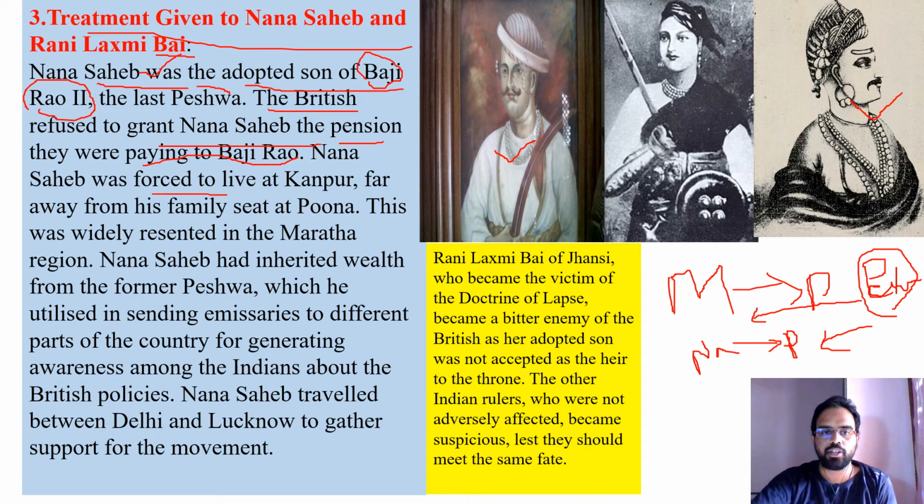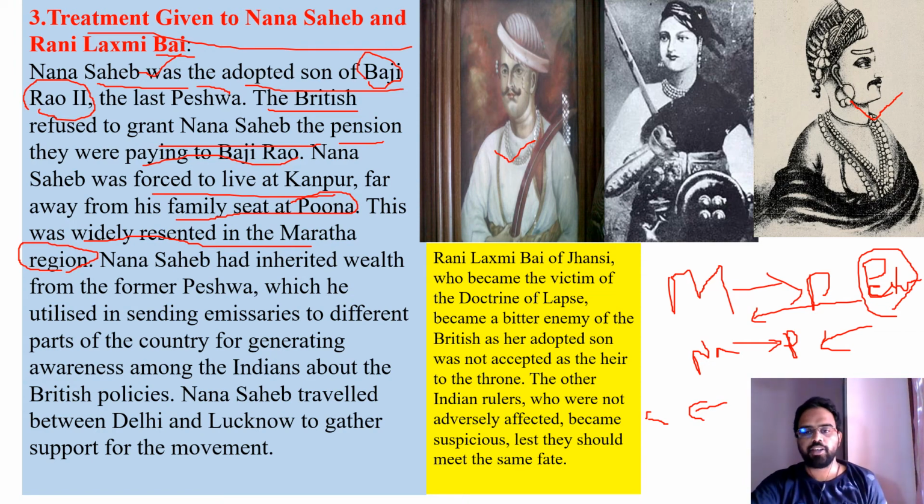Nana Sahib was forced to live at Kanpur, far away from his family seat at Pune. So, from the headquarters of the Maratha Empire, Nana Sahib was asked to vacate and live very far away from that place. He was forced to leave the original seat of their rule, and this was widely resented in the Maratha region. The Marathas felt very angry at this bad treatment. The foreigners were trying to disunite even the Marathas, so they felt very angry at the Britishers for forcibly sending Nana Sahib away.